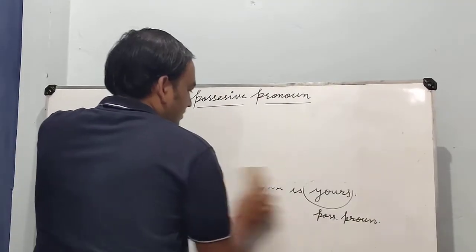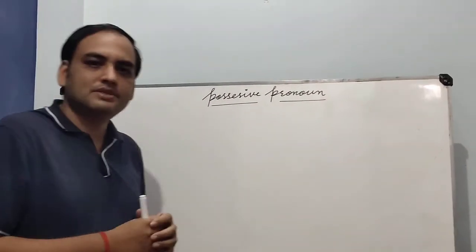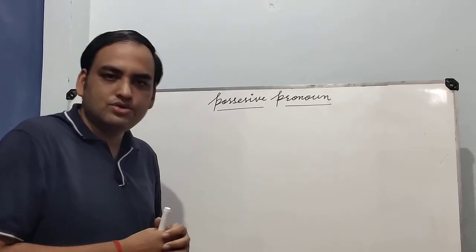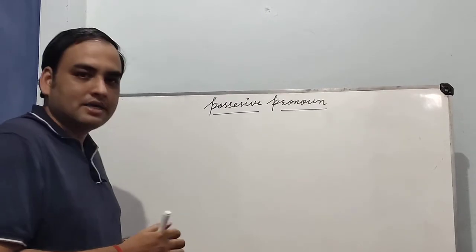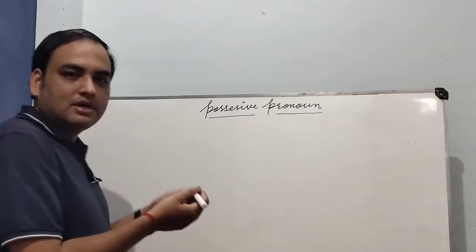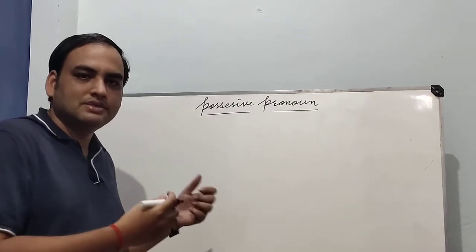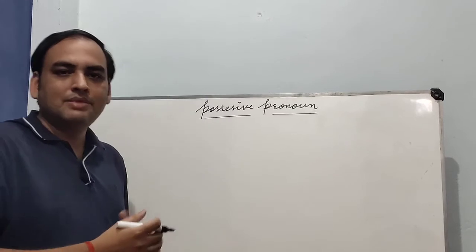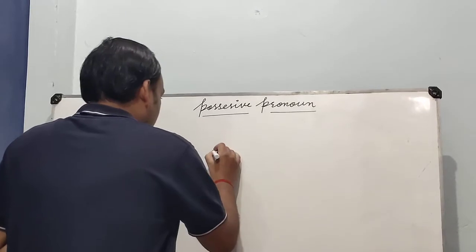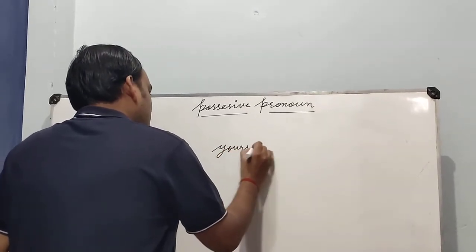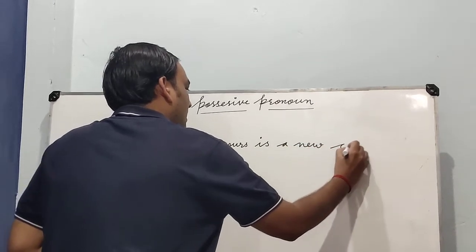Next, we will learn some rules here. How can we use possessive pronoun in a sentence? Possessive pronoun is also used as a subject of a sentence. I have already explained this in some previous sentences, but I want to also write some examples so that you people may learn very well. First, yours is a new car.